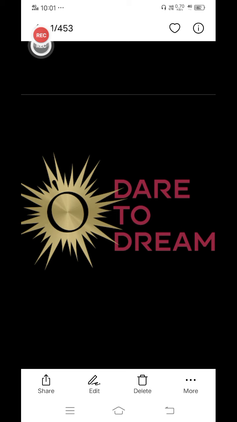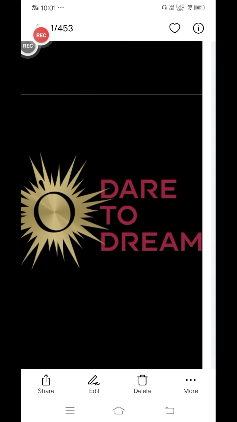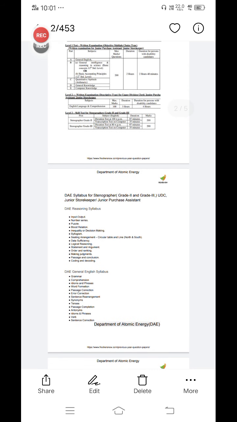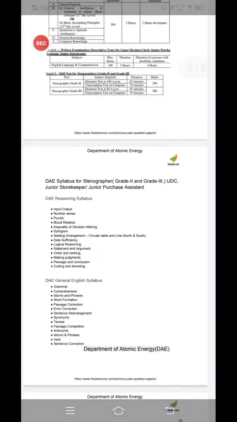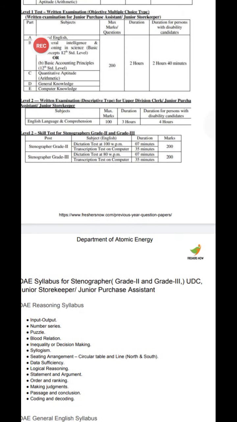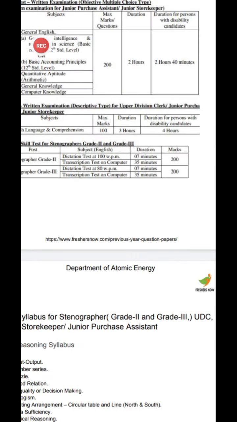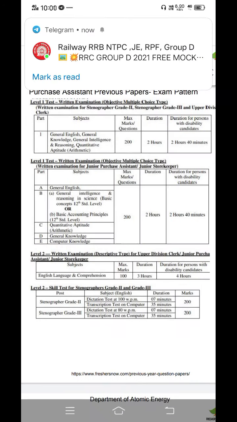So now we are going to talk about DAE preparation. I will tell you the strategy because I know about it. I actually applied and wrote the exam last time, so that's why we are going to the strategy right now. Okay, someone shared this syllabus. Sorry guys, this is not the right syllabus, and this one is the syllabus.